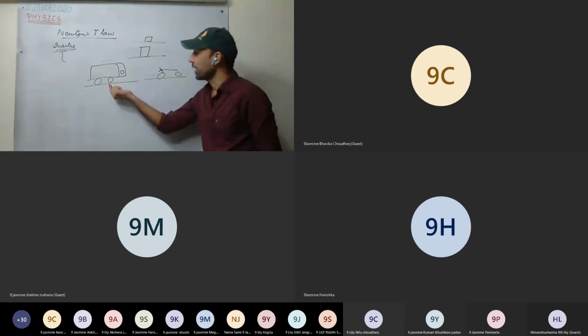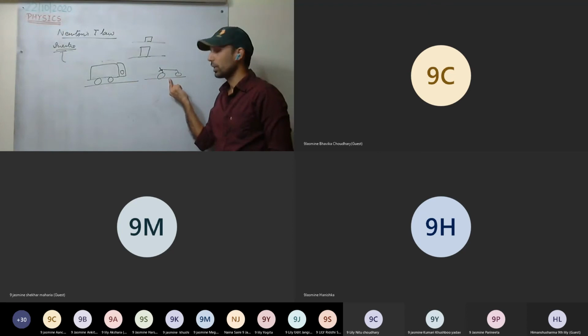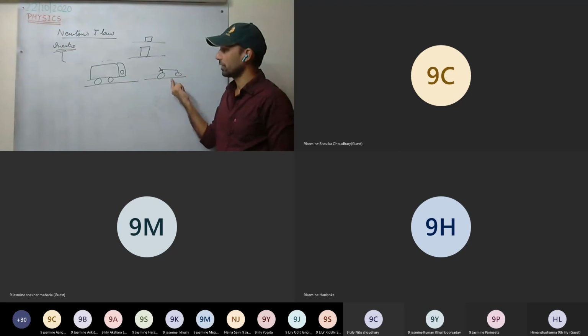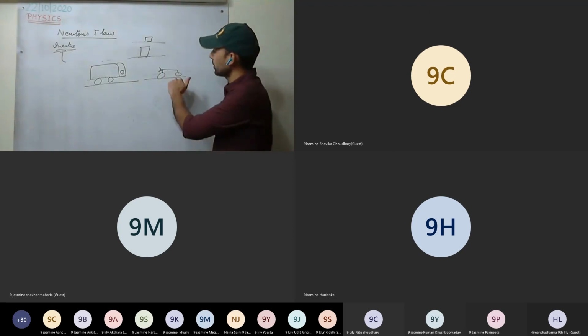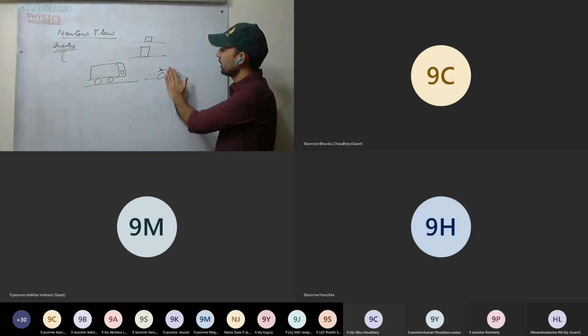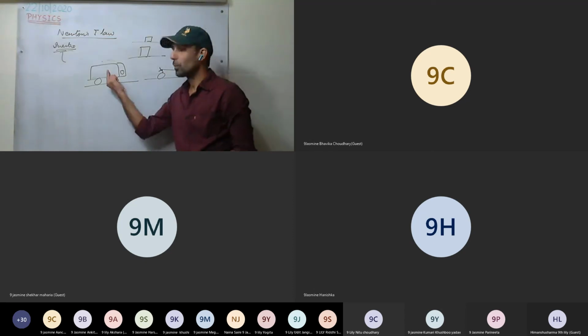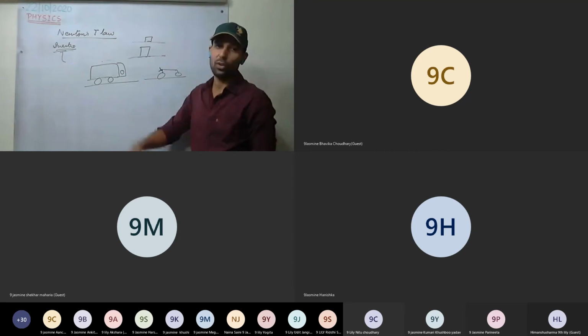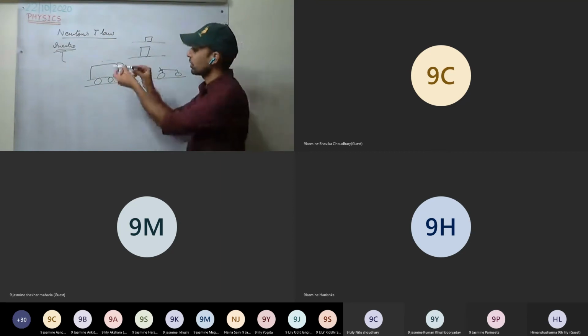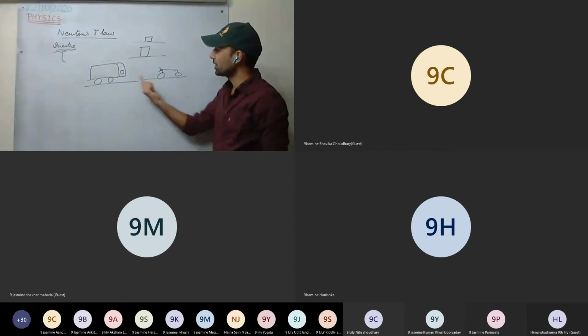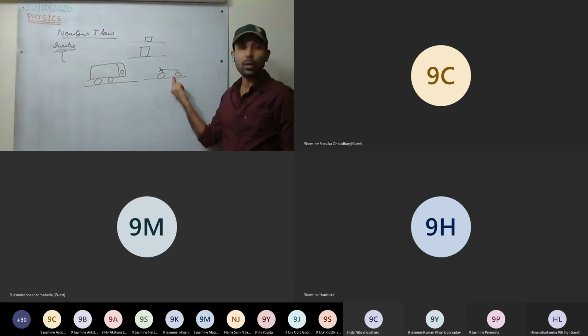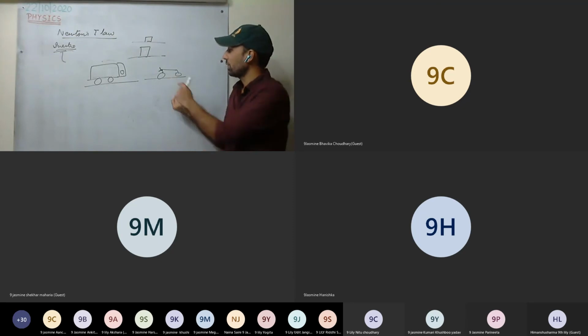So see here, at home you have a truck as well as a two-wheeler, the scooty. You want to drop them. With a small force the scooty will fall, but you need to apply a very huge force to make the truck fall. What does it mean? The scooty will oppose as well, but with little force it will fall.